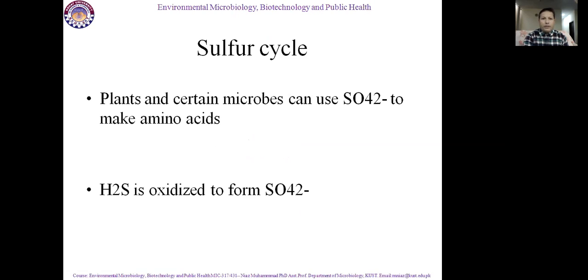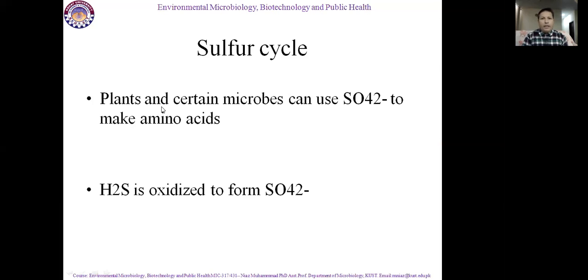So here, in the sulfur cycle, plants and certain microbes can use sulfur to make amino acids.